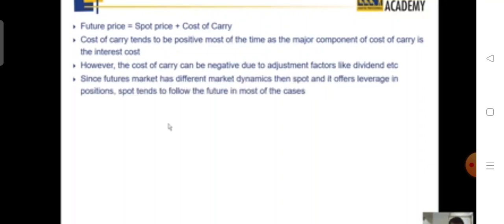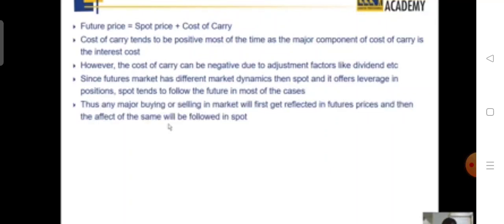Since the future market has different market dynamics than spot, and it offers leverage in positions, spot tends to follow the future in most of the cases. However, in case of commodity and currency, current month and spot move in tandem, because there is a convenience yield factor which plays on the commodity and the currency side. Thus, any major buying or selling in the market will first get reflected in the future prices, and then the effect of the same will be followed in the spot. Make sense?